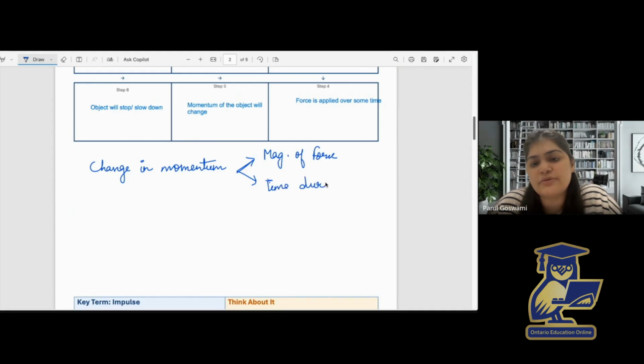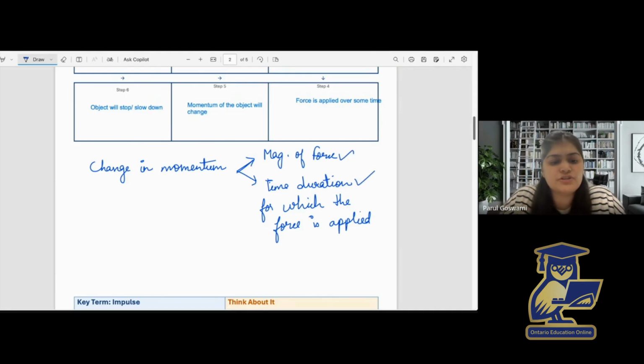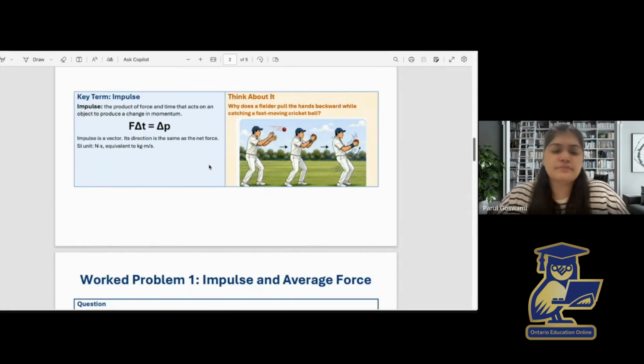So we can write the time duration for which the force is applied. These are the two factors which are required for change in momentum.